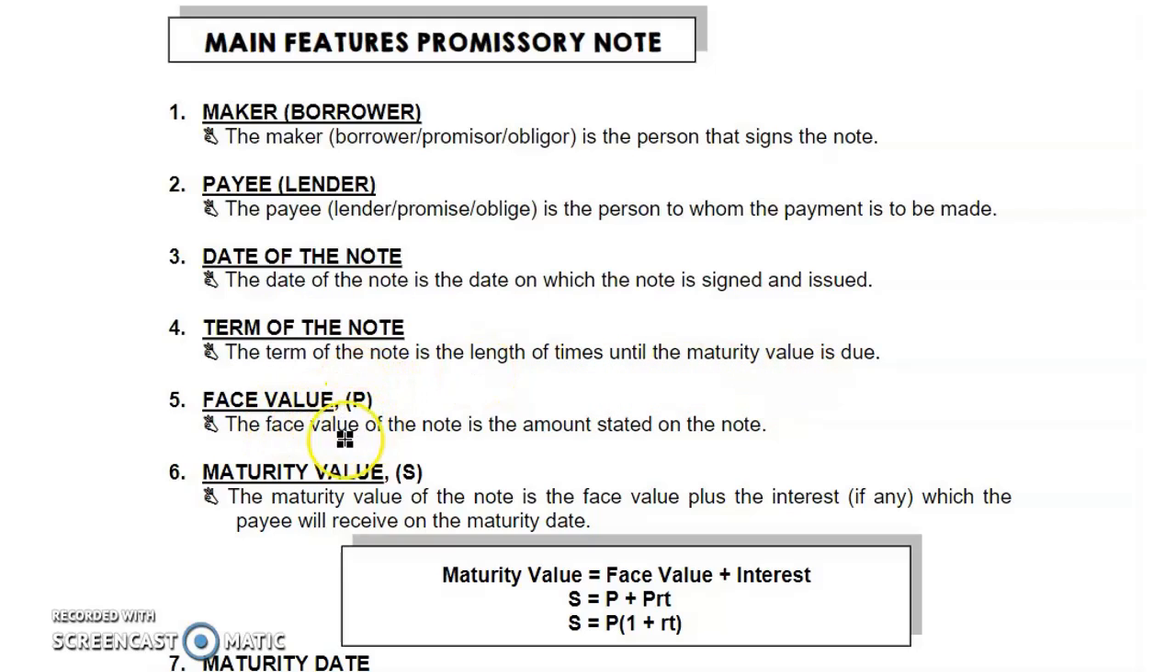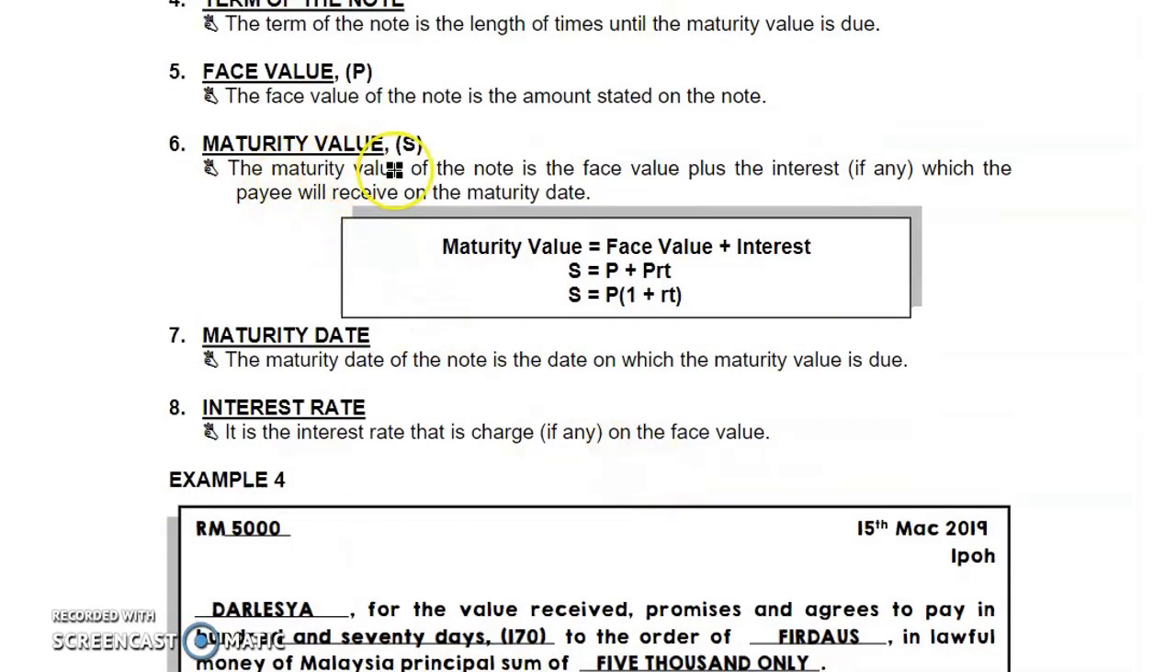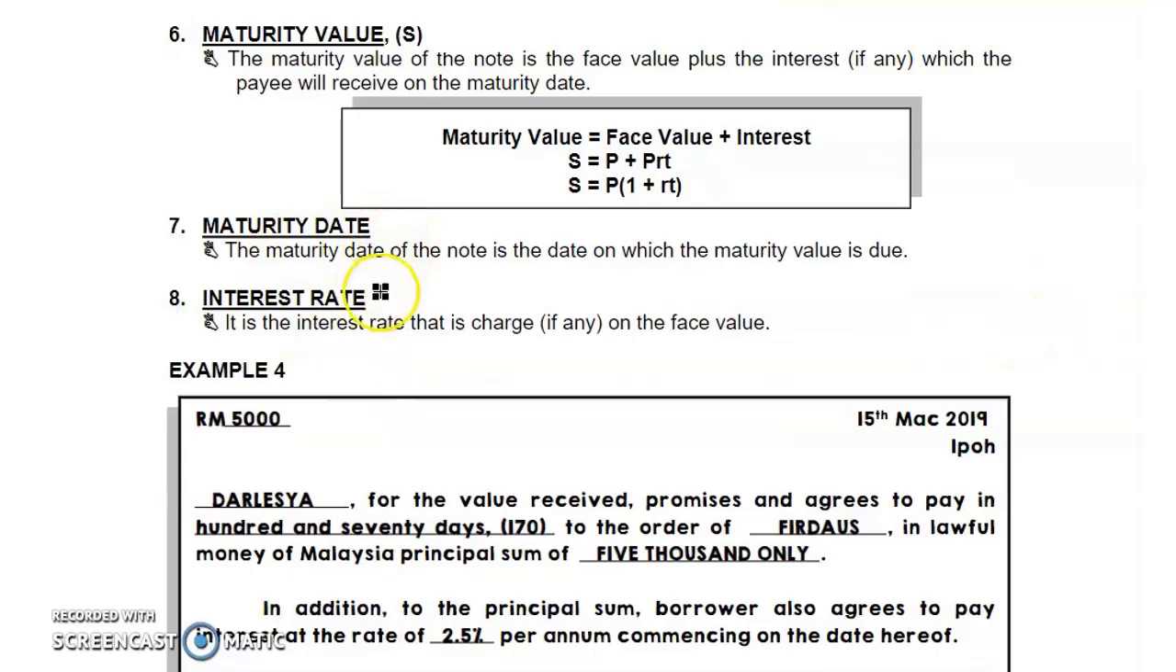Face value, which is value P, is the amount stated on the note. Then we have maturity value, which is value S. How to calculate S? We still use the simple amount formula here. If there is no interest, value S will be equivalent to value P. Then we have maturity date, which is the date on which the maturity value is due, or when you need to pay the borrowed amount. Next is the interest rate, where we use simple interest rate.